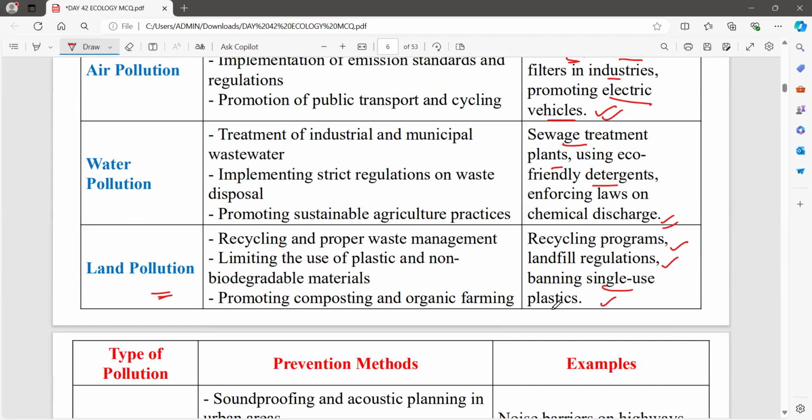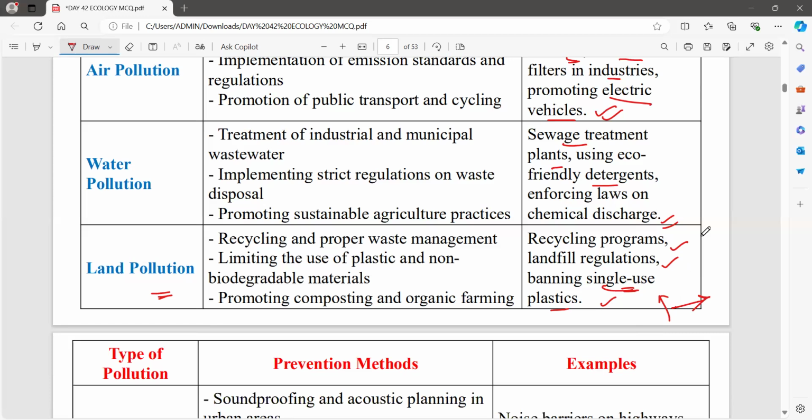See, single-use plastic. We use a carry cover, and after taking the materials out of the cover, we are throwing the cover outside. We should not do that. We can reuse this cover. Also, single-use plastics, for example a juice. If we buy a juice in single-use plastic, after finishing the juice, we are throwing that out.